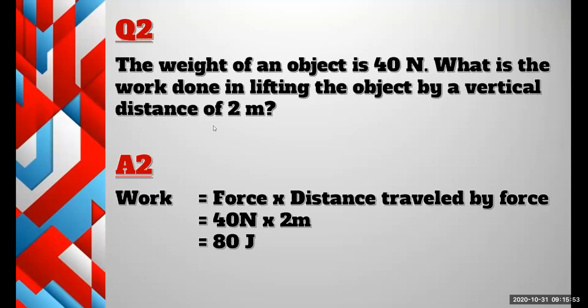Is there a simple formula? This is the simplest way of writing the formula. Work is equal to force into distance. You can write it like that also. Work is equal to force into distance. W is equal to FD is also correct. But if you are using symbols to write a formula, you have to mention the components, right? W is equal to work, F is equal to force, and D is equal to distance, right?